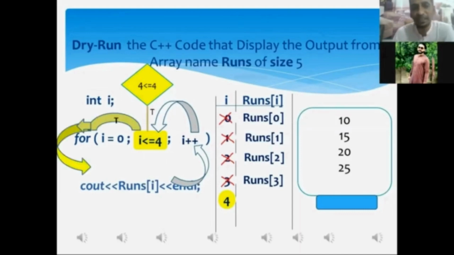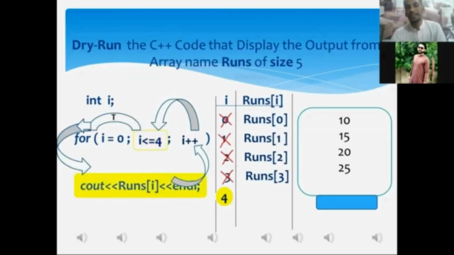When this condition gets true within the for loop statement, we know well that the control of execution will be shifted to the for loop associated statement, and that is the cout statement. As a result of the cout statement's execution, whatever data value has been stored in the current memory location of the array that we have specified in the cout statement must be displayed onto the monitor screen.